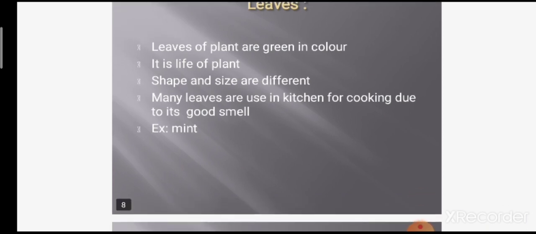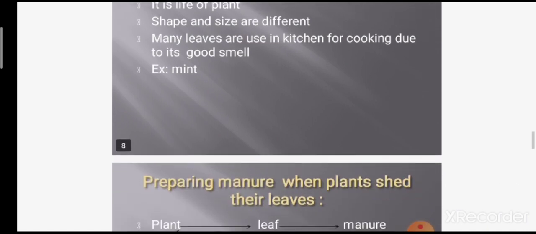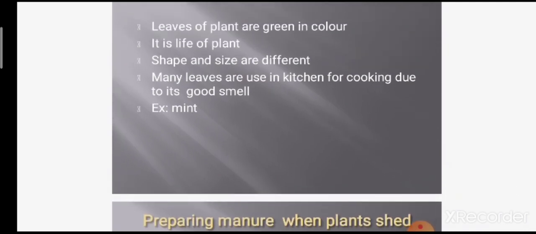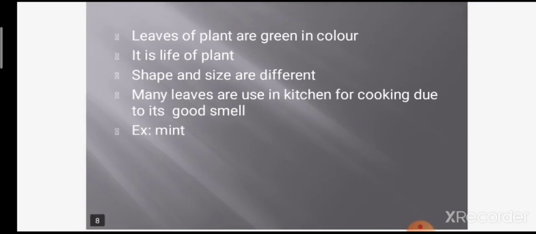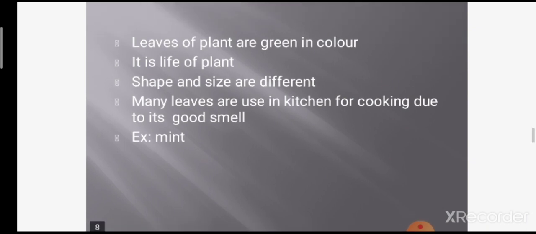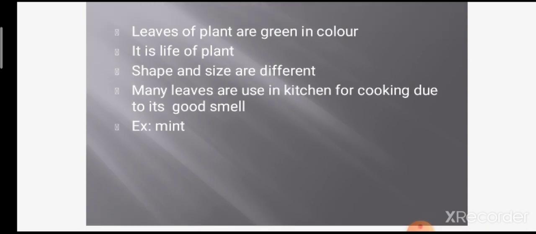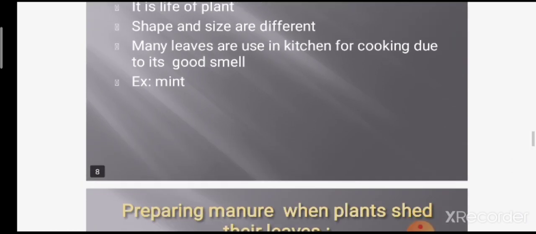Leaves are used in the kitchen for cooking, right? We use some leaves. One example is mint. What you call kothmir, like pudina, that is called mint. These are used in cooking because they give a nice smell. These leaves give a nice smell to your food. That's why we use them for cooking in the kitchen. Okay, this is about leaves.